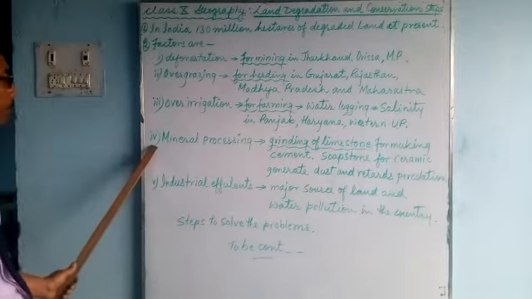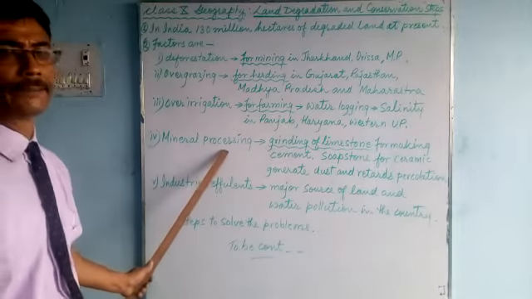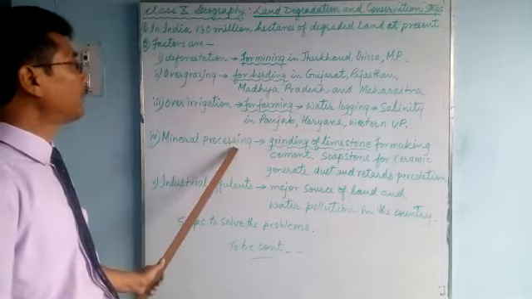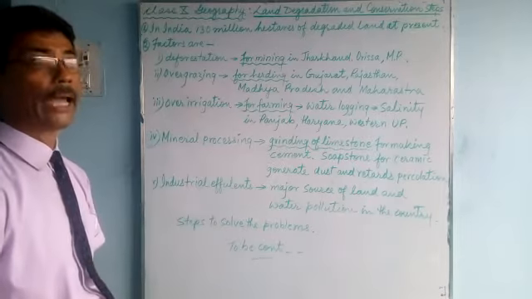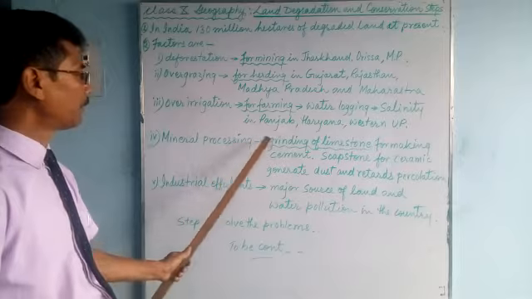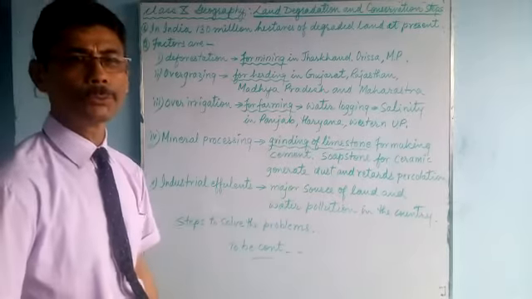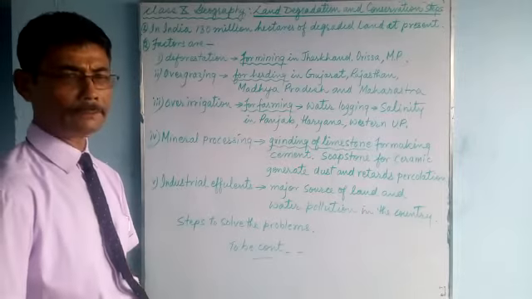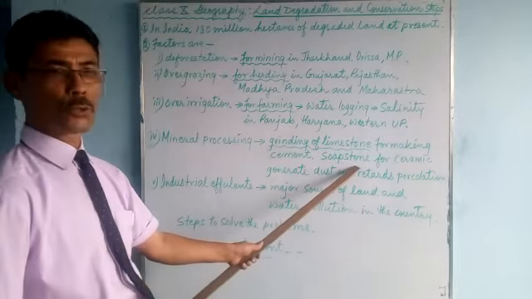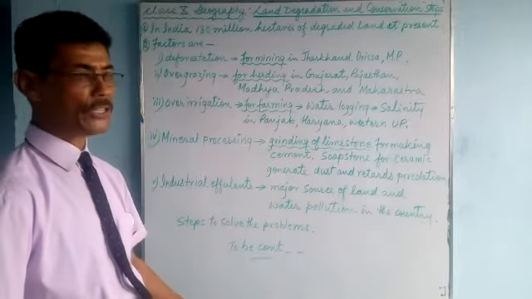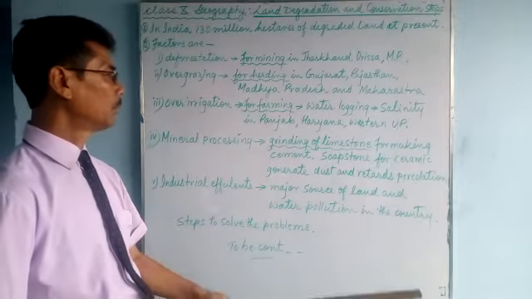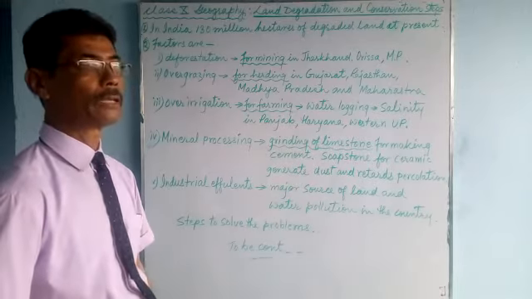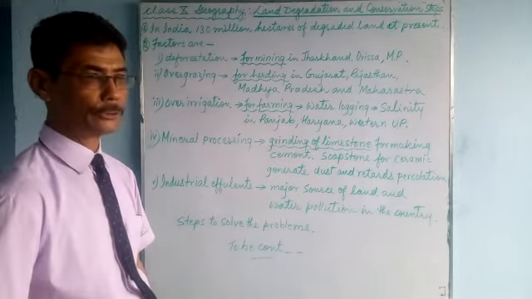Number four, mineral processing plants. Mineral processing also leads to degradation of soil and land, because of grinding of limestone for cement making, grinding of soapstone for ceramics and potteries, as well as for making talc in the industries.